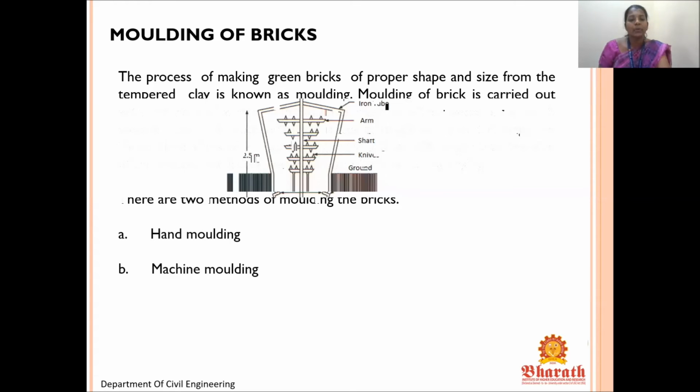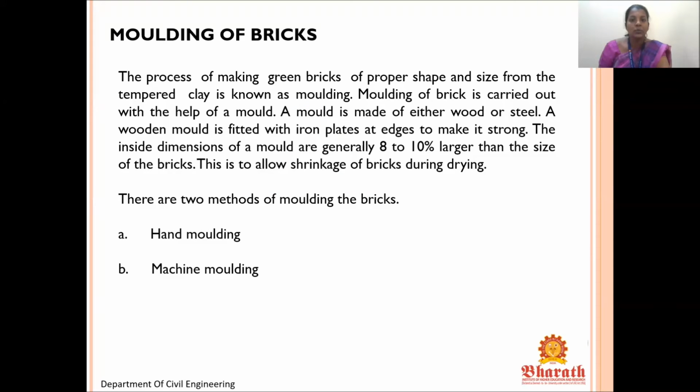Molding of brick is carried out with the help of a mold. A mold is made of either wood or steel. A wooden mold is fitted with iron plate at edges to make it strong. The inside dimensions of the mold are generally 8 to 10% larger than the size of the brick. This is mainly to allow for the shrinkage of brick during drying.